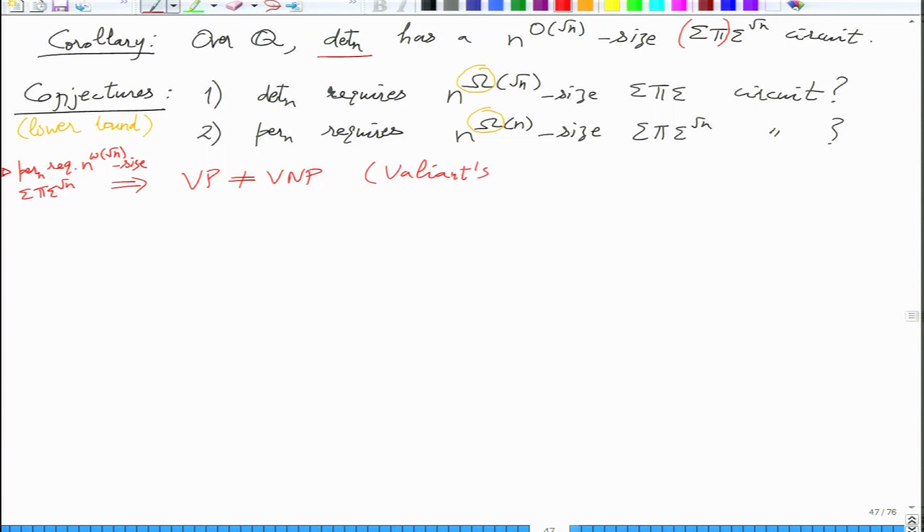But we are conjecturing more than that. Here we are conjecturing that permanent and determinant are very different. The VP versus VNP question is not really the same question. It doesn't talk about permanent versus determinant. It just talks about permanent versus circuits.